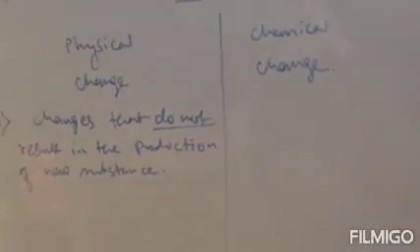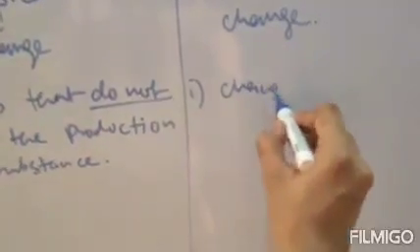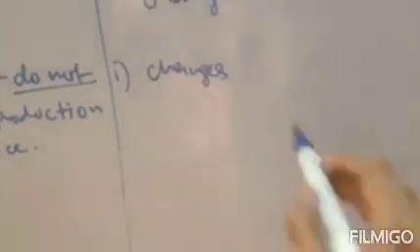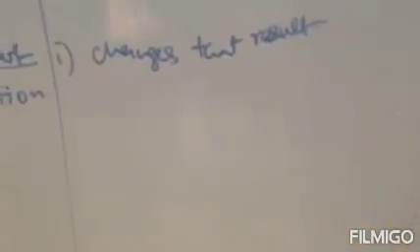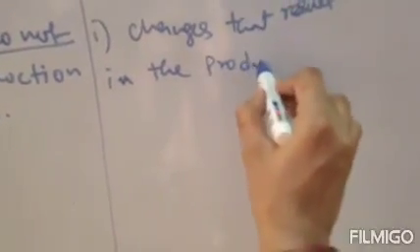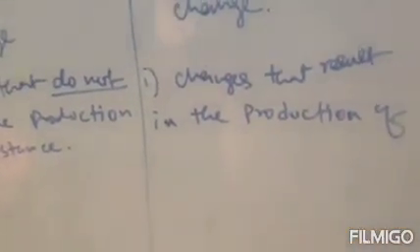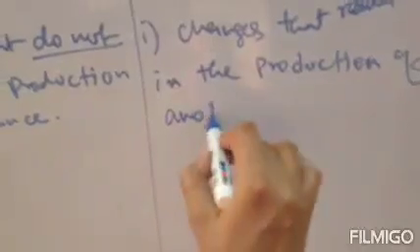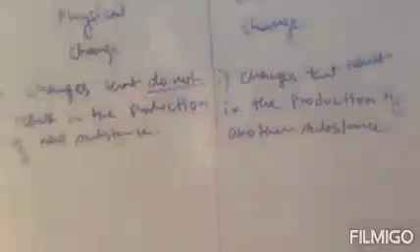On the other hand, chemical change is a change that results in the production of new substance or another substance. Clear?